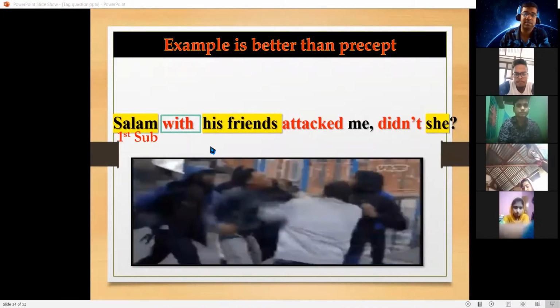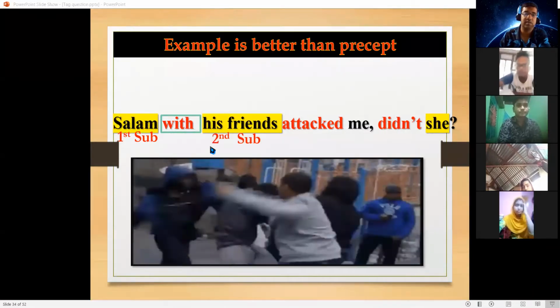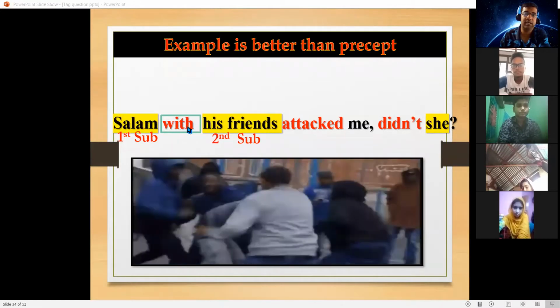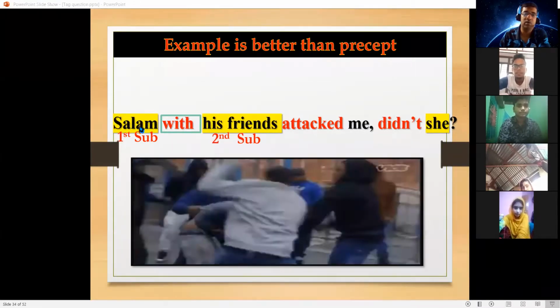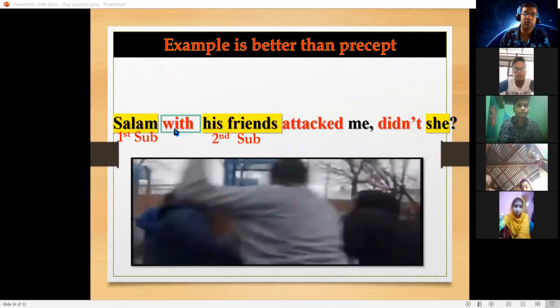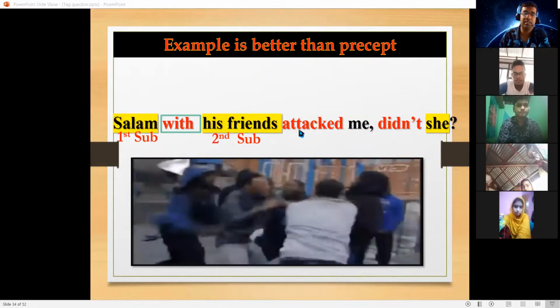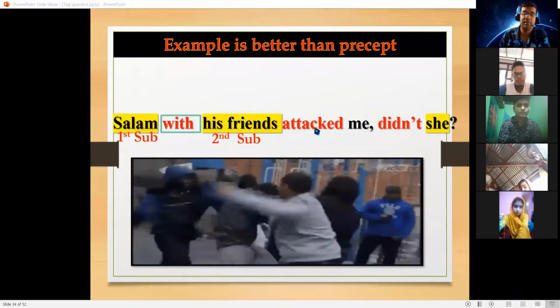Second subject, his friend. First subject and second subject are added with "with," right? Then the pronoun would be defined according to the first subject, Salam. Then here the main verb is "attacked."